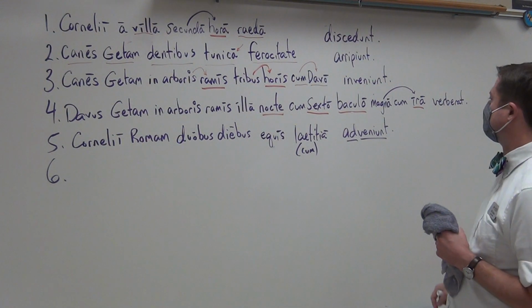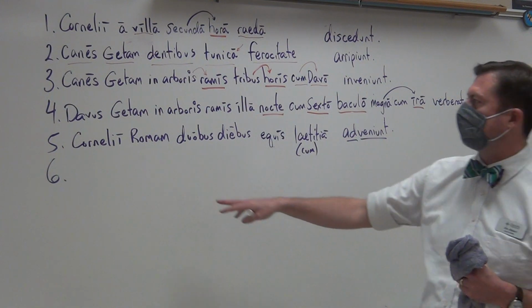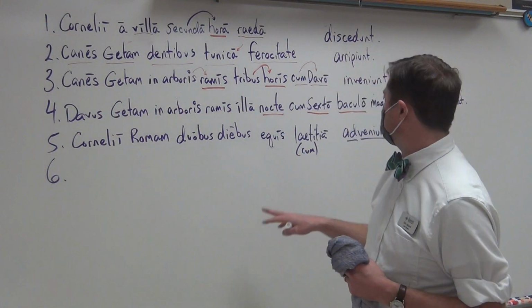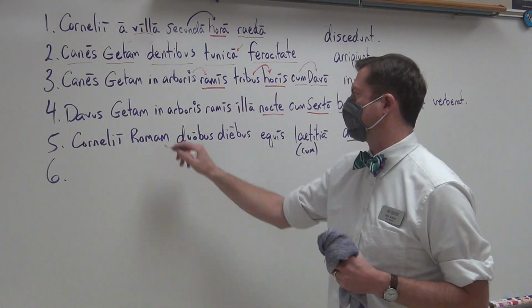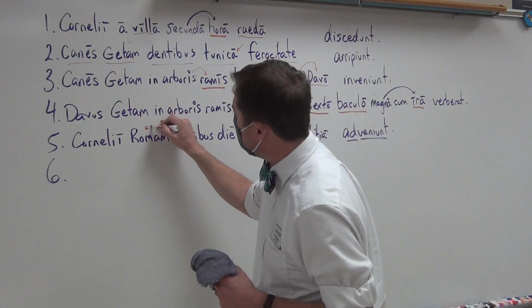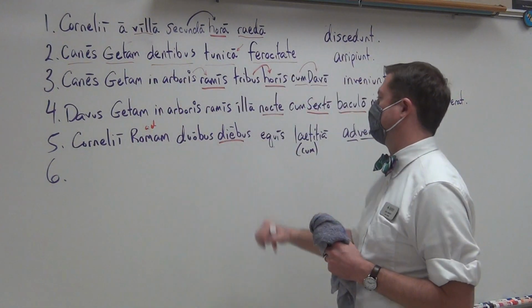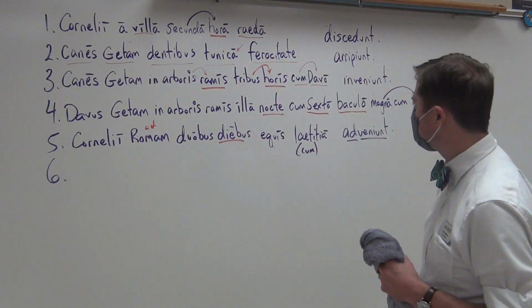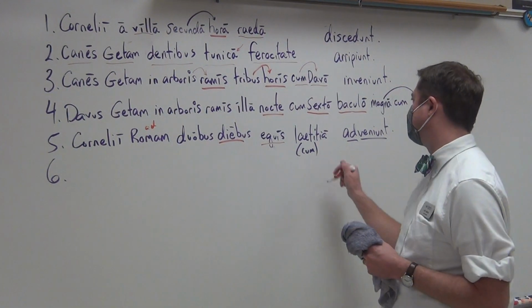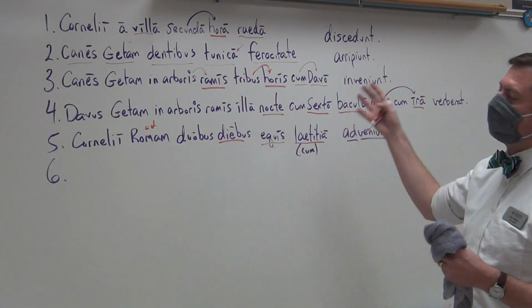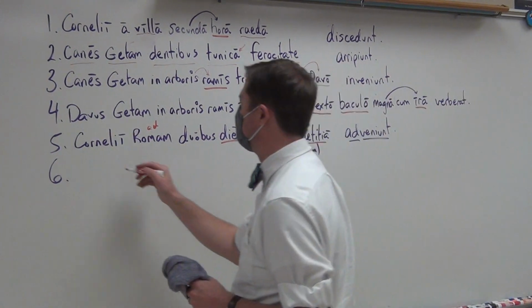And then, of course, the last one, the Cornelians are our subject. They arrive to Rome. That is a directional. I could have left out, I did leave out the ad. That's your ablative. Within what time? That is your ablative. It gives them the ability, the means. And this is the manner. They arrive with happiness.